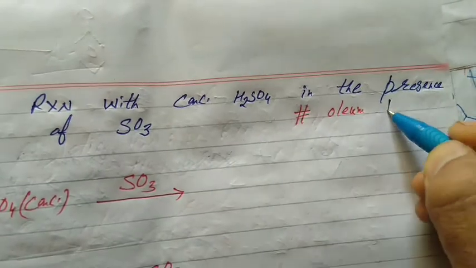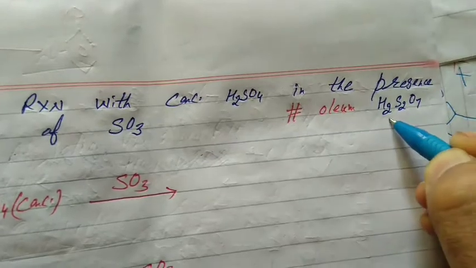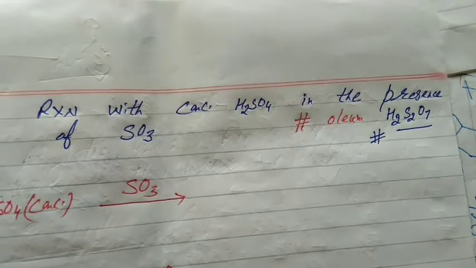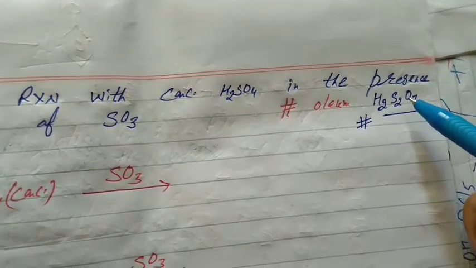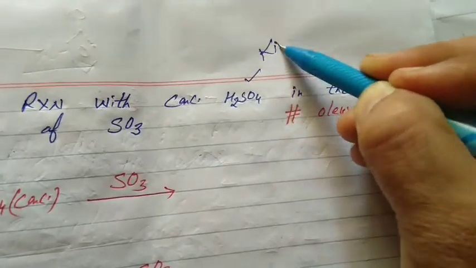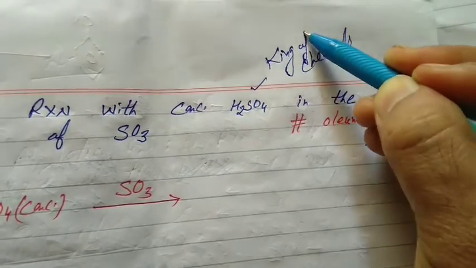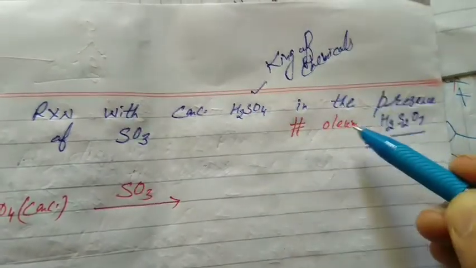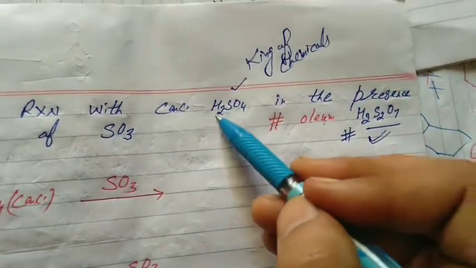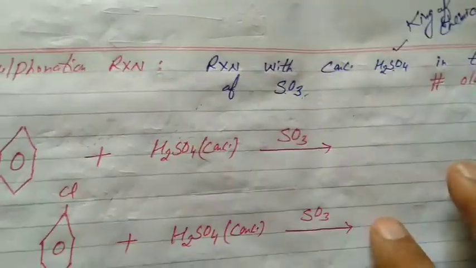What's the formula of oleum? H2S2O7. Oleum is also called the king of the king of chemicals. Which chemical compound is called the king of the king of chemicals? Oleum, because it is used in the manufacturing of sulfuric acid. And you know sulfuric acid is called the king of chemicals, because many compounds are manufactured from H2SO4. But H2SO4 is manufactured from oleum, so it is called the king of the king of chemicals. H2 plus S2 and O7. In the sulfonation reaction, students, the catalyst is SO3.